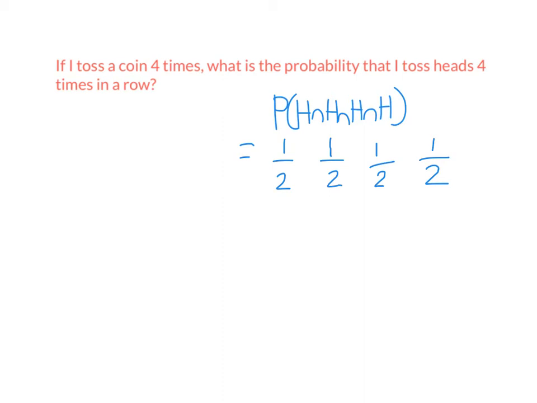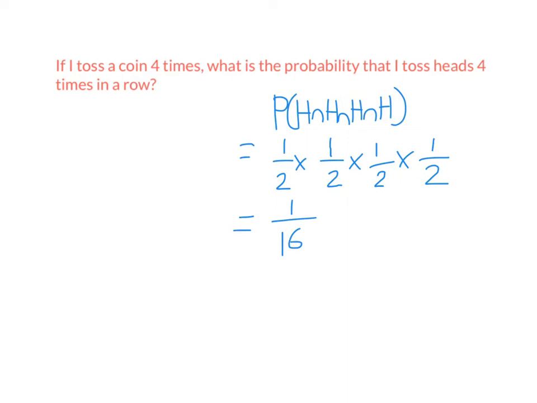Because they're independent, because of what I said on the previous slide, the probability that they all happen, I just multiply their respective probabilities. So the probability you get heads 4 times in a row is 1 over 16. And there we're done. How easy is that? So much easier than drawing a tree diagram.